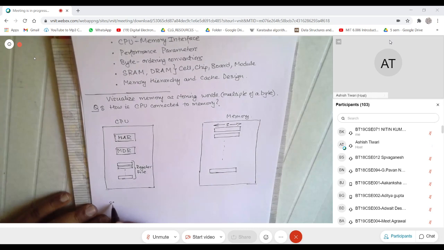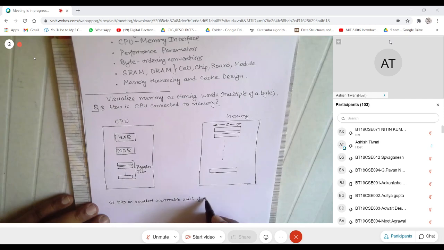So S is the number of bits in the smallest addressable unit of memory, or some people also call it memory word size. Memory word size means the same thing.